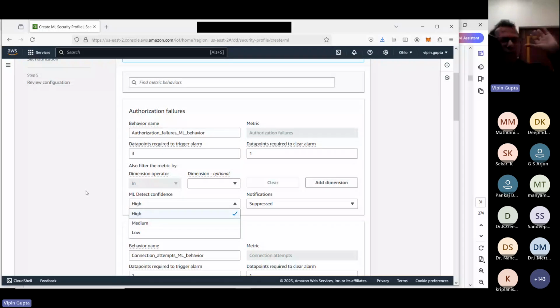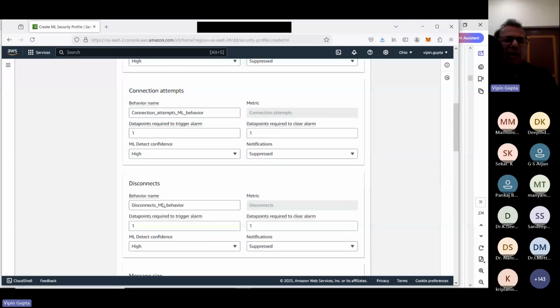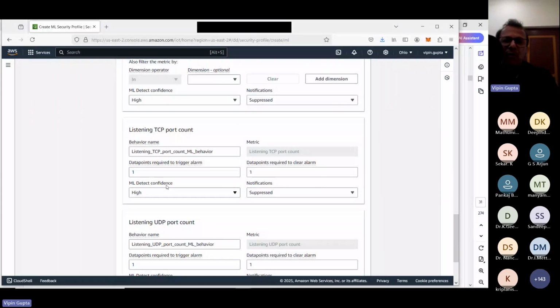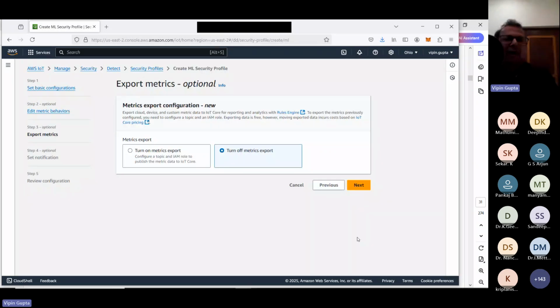High means if it is 100% certain, then only it will take it as an authentication failure. So you can specify that type of thing. Even you can specify connection attempts. You can create that type of behavior. Then we are going to click next, then it will give you the metrics also, what has happened. But in our case, because we have not connected with any device, we will not be doing that. So in my case, I'm just going to cancel it. That means this is available.